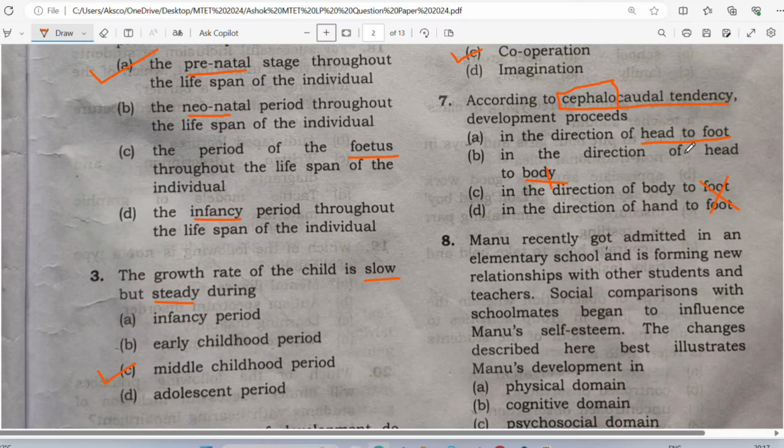All right, so proceeding or occurring in the long axis of the body, especially in the direction from head to tail. We call it sometimes head to tail or head to foot. All right, so whenever you hear this word cephalocaudal, you be alert, you understand that your answer is going to be head to toe or head to foot. Good.